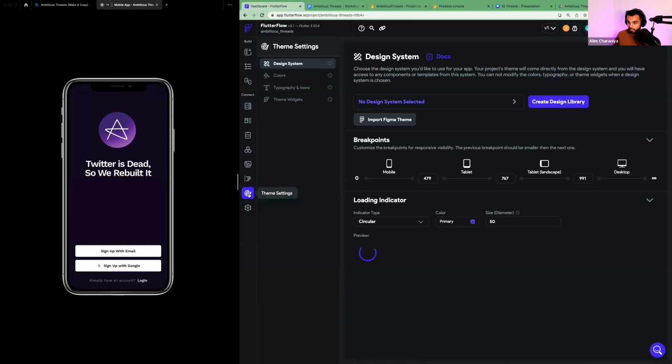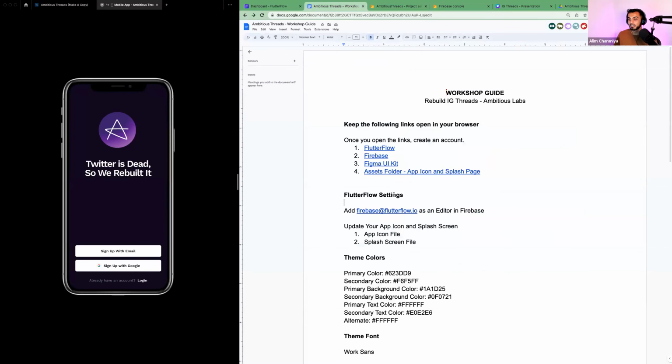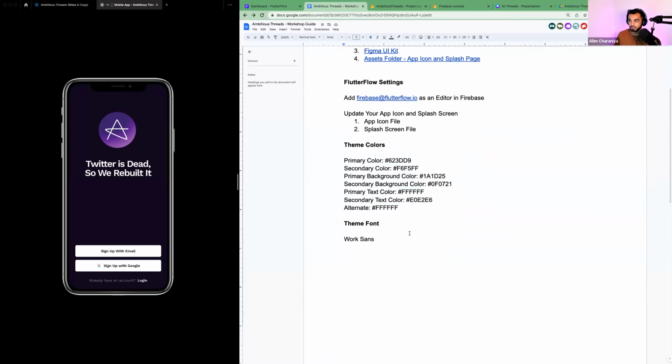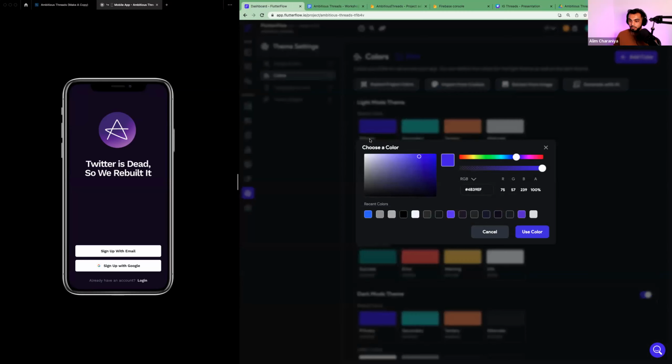Okay. So you tap on theme settings and the first thing we want to do is go to colors. I've already prepared an entire theme for you. You can copy it from Figma or you can just go to the document that I've created for y'all. And if you scroll to the bottom, your theme colors are here. So each theme color, you can copy and paste directly into FlutterFlow. So let's start from the top and go primary color. Okay, I'm going to copy this 6-digit primary color code. Go back to FlutterFlow. And right here on light mode theme, I'm going to tap on primary and paste it here.